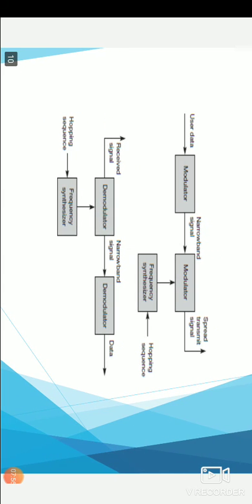This is the diagram given, in which the user data is applied to the modulator as a narrowband signal, and we give a hopping sequence through the frequency synthesizer to the modulator, which will spread the transmit signal. At the receiving end, the received signal is given to the demodulator, which will give the data to the receiver. This is the diagram given.